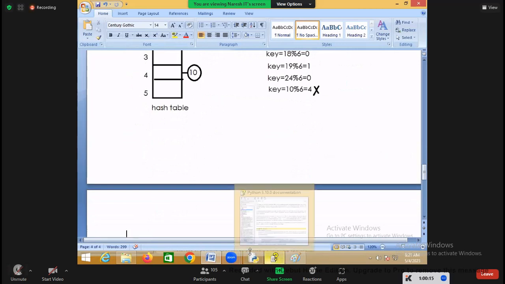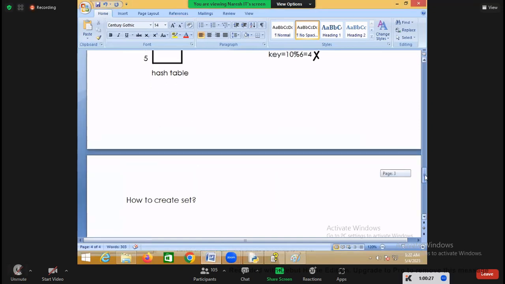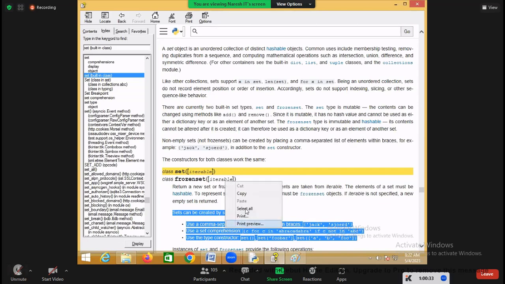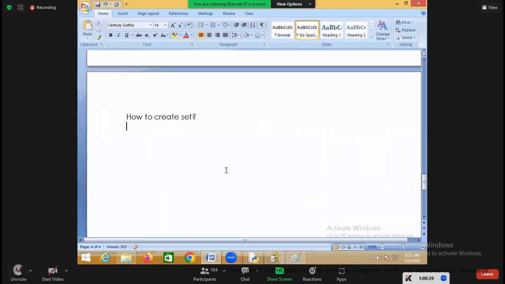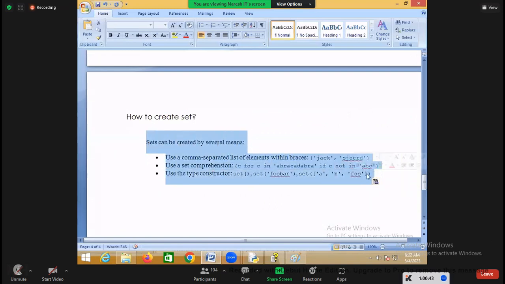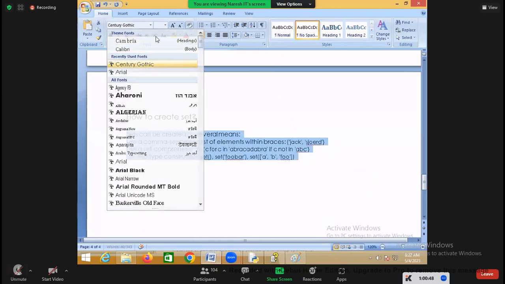Then how to create a set? You can create a set in different ways. These are different ways in which you can create a set. Sets can be created in several ways.